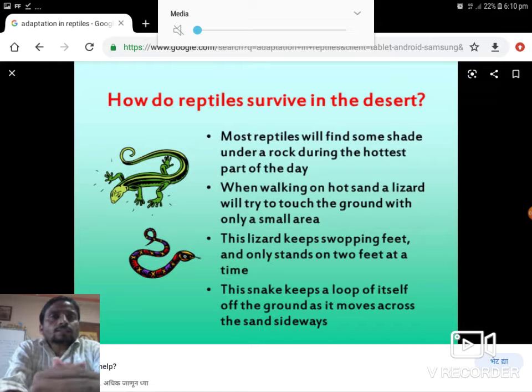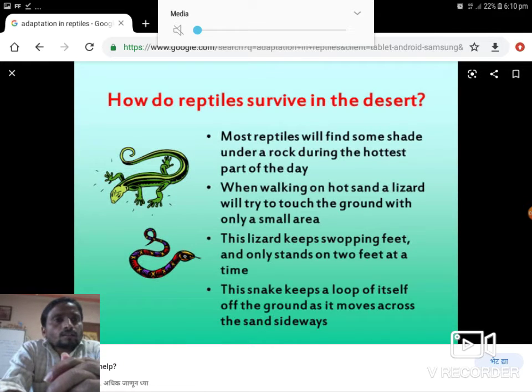Another slide is: how do reptiles survive in the desert? There are many reptiles in the desert. In this picture, a lizard and a snake are examples. Most reptiles will find some shade under a rock during the hottest part of the day.